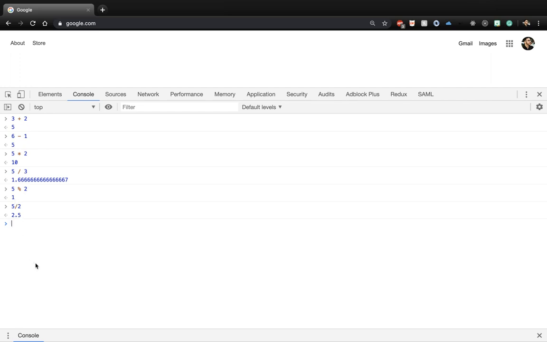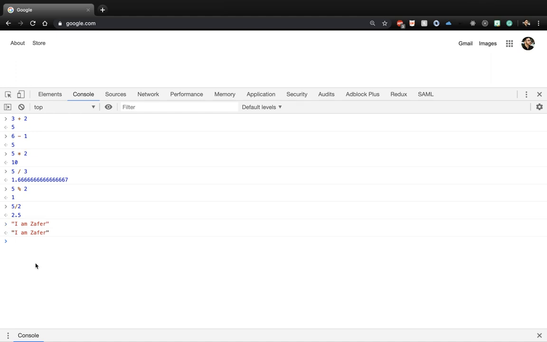It's a good way to use the console as a calculator, just to get used to how it works. So we've seen numbers so far and operators. Another data type in JavaScript is called a string. A string is just a string of characters. It can be a word, it can be a sentence. The way we tell JavaScript that this is a string is by using quotation marks. Here I use double quotation marks, and I can write anything in between them. So I can say "I am Zafar",